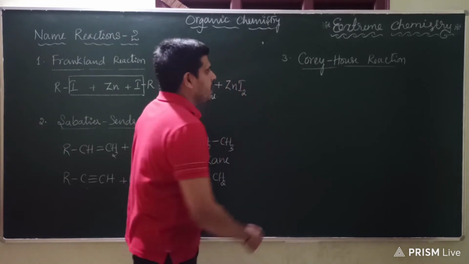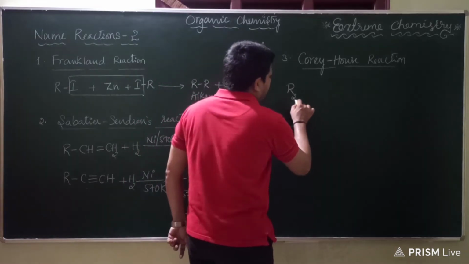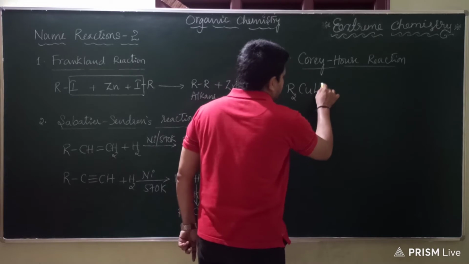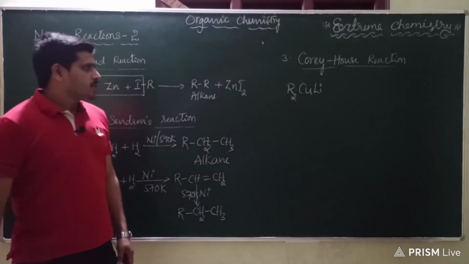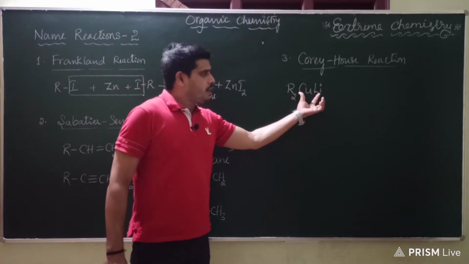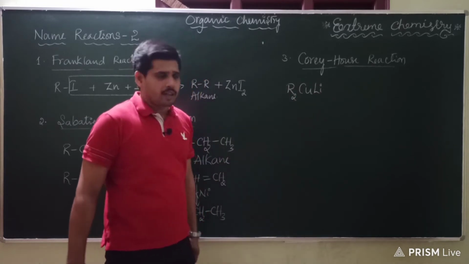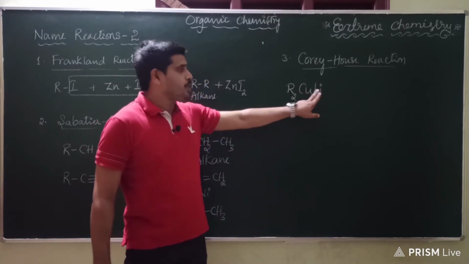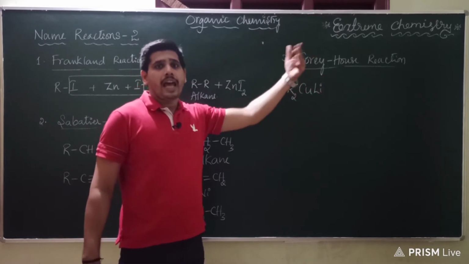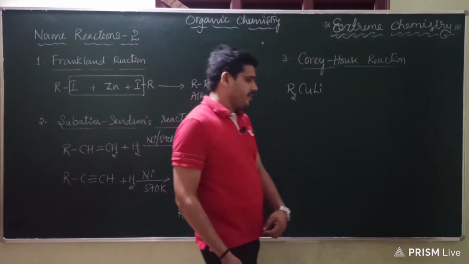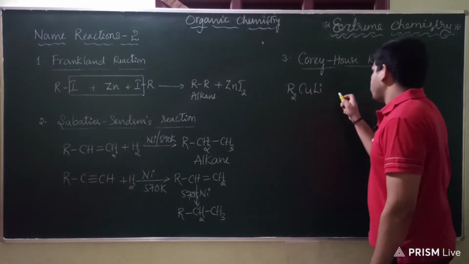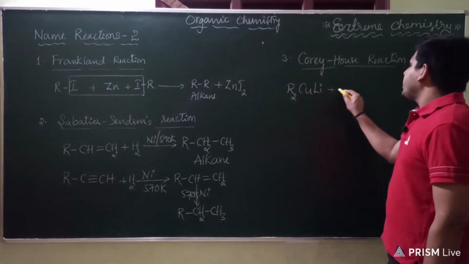How to do that? Here dialkyl copper lithium, R2CuLi, is taken. It is a combination of metals along with the alkyl group, so you can call it an organometallic compound, and specifically with two metals.